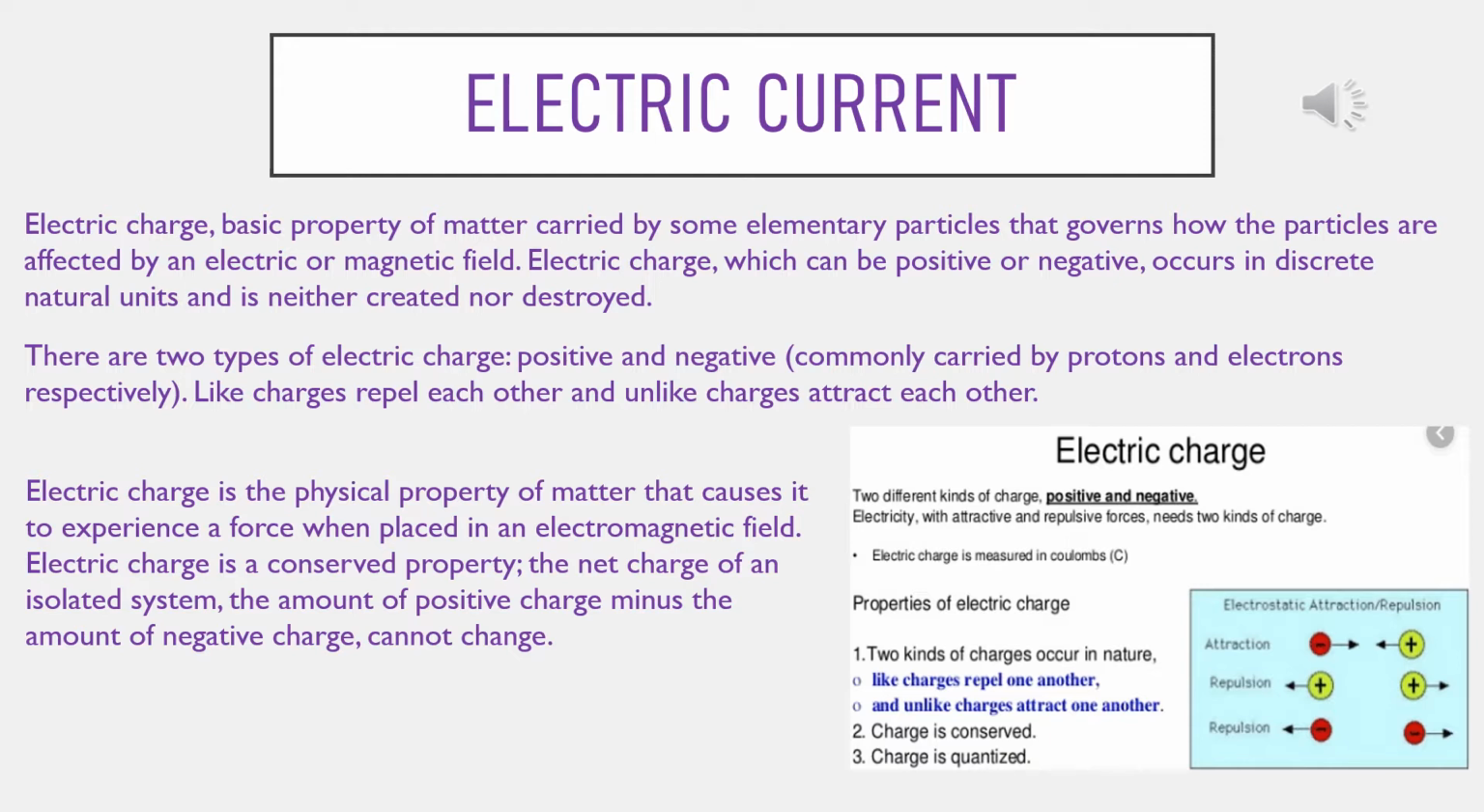Now, electric charge is a physical property of matter that causes it to experience a force when placed in an electromagnetic field. So, electric charge is a conserved property. The net charge of an isolated system, the amount of positive charge minus the amount of negative charge, cannot change. So, two different kinds of charge, positive and negative: electricity with attractive and repulsive forces needs two kinds of charge.